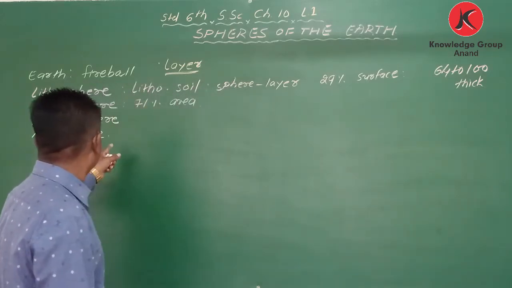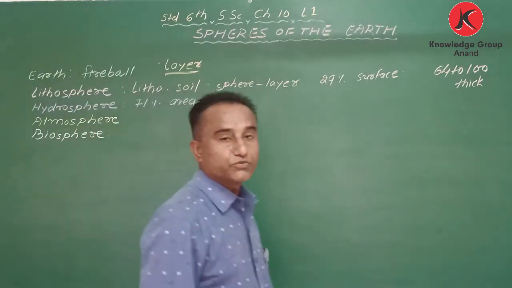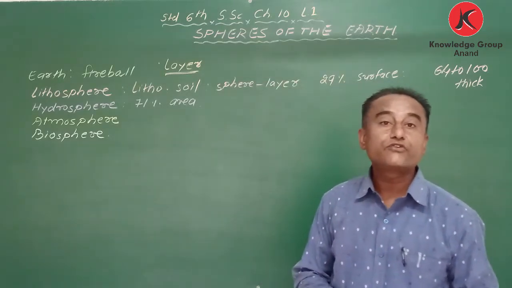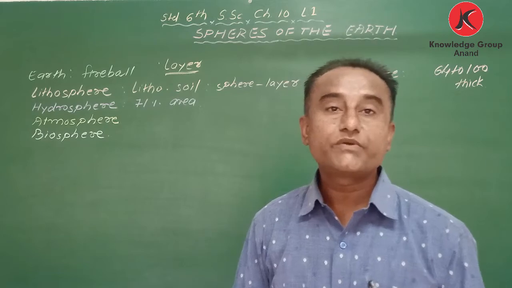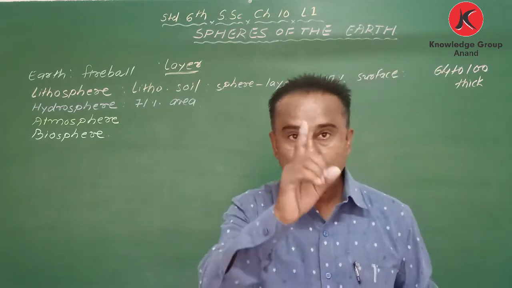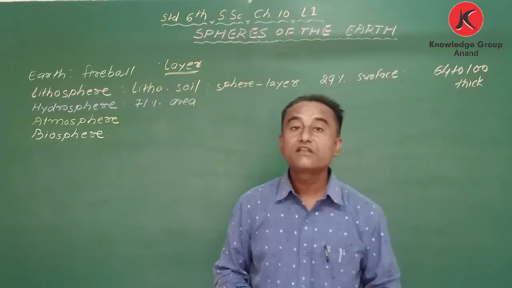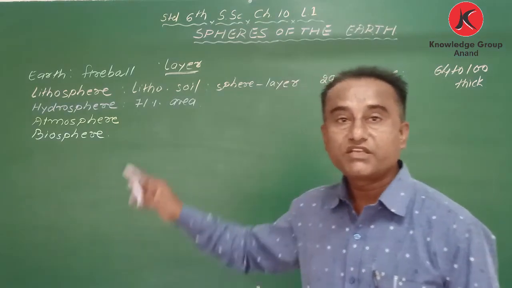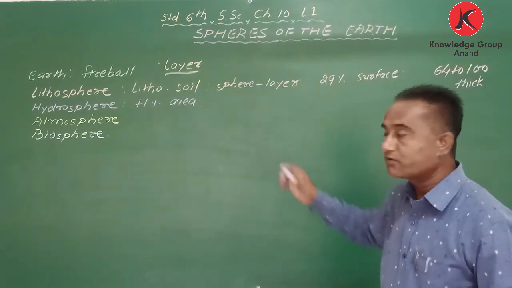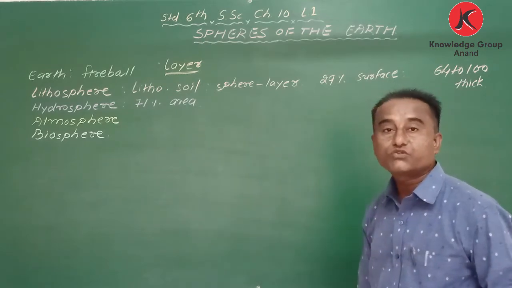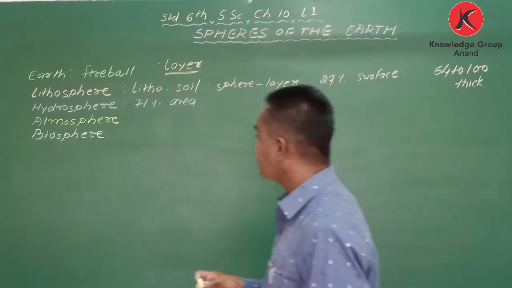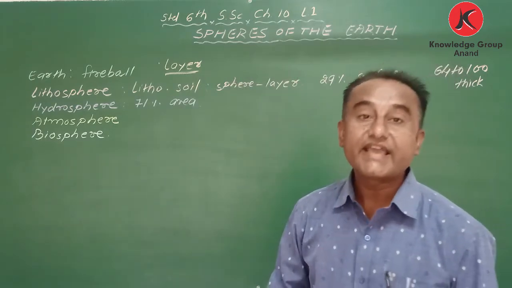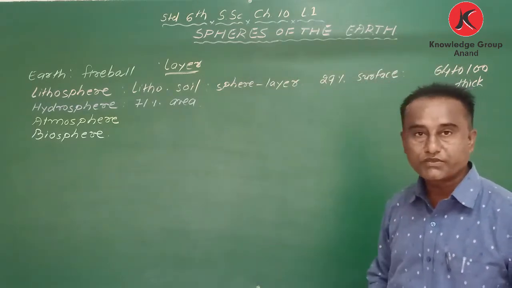Okay, third one is atmosphere. Before I start atmosphere, I would like to say about hydrosphere. My dear student, hydrosphere is most essential. Water is needed to survive on Earth. Okay, so it is the most essential thing. Okay, next one is atmosphere. When we say atmosphere, the elements which form in a gaseous form, that is called atmosphere.